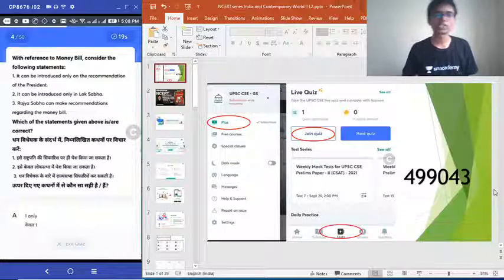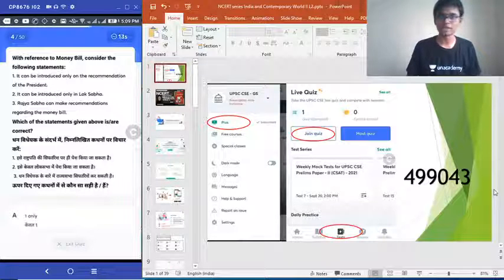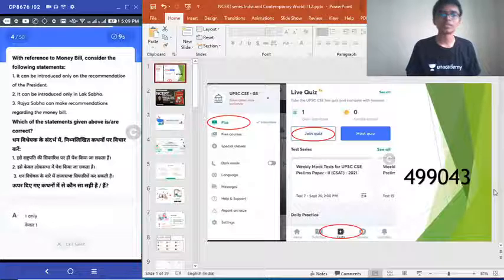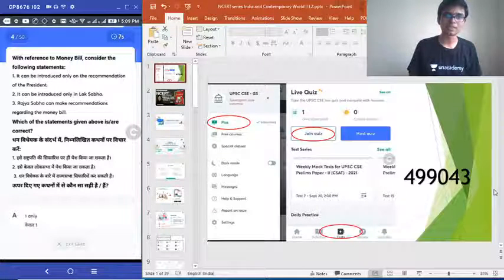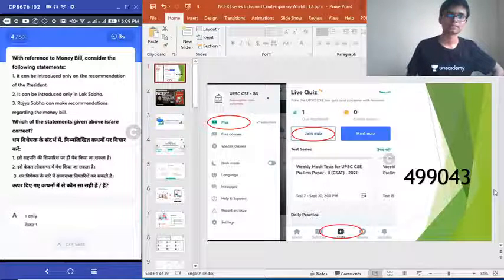Yeah, fourth question. With reference to money bill, consider the following statements. 1. It can be introduced only on recommendation of the President. 2. It can be introduced only in Lok Sabha. 3. Rajya Sabha can make recommendations regarding the money bill. Which of these statements is or are correct?